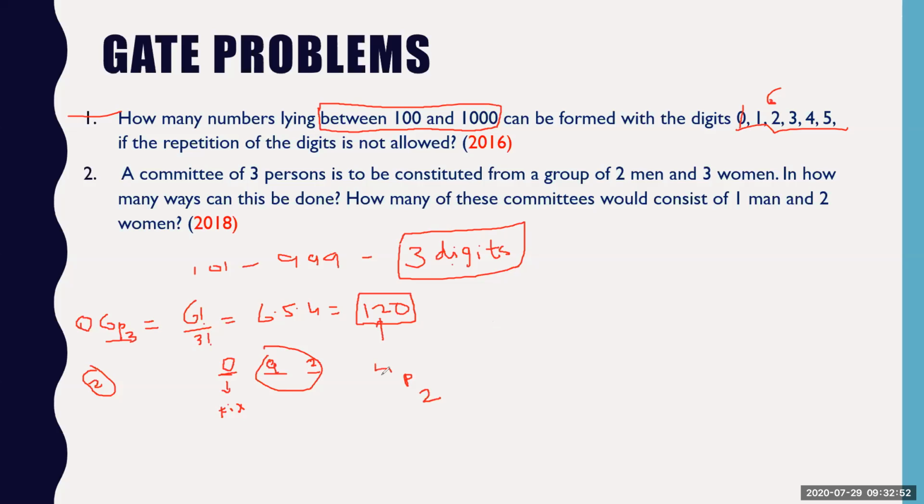So 5P2. What is 5P2? 5 factorial by 3 factorial, so 5 into 4, so 20. This number should be subtracted from the earlier number. So the total arrangement is 100. 100 is the answer for the first problem.